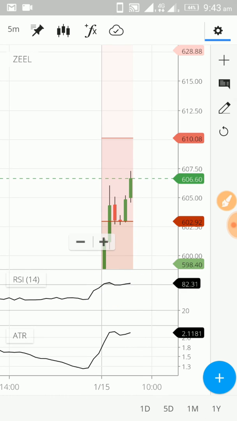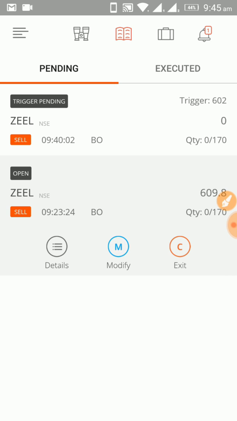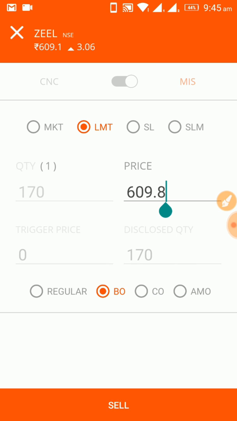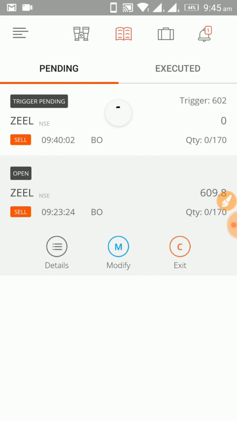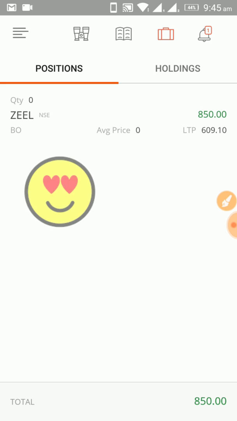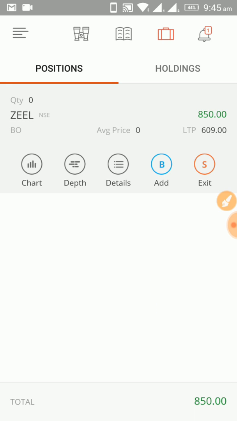I'm still afraid because the share is already overbought. The RSI is above 80. Let me quickly modify the stop loss price. Oops, what happened? I think it has sold. Oh yeah, so we have got it. Before modifying the order, it has already touched the target, and we have booked a profit of 850 over here.